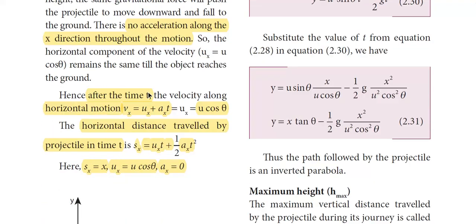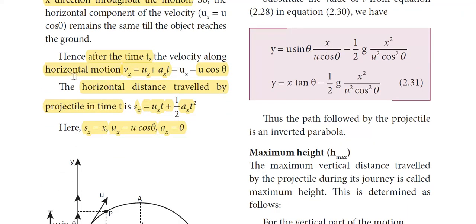Right? So for horizontal motion or the motion along the x-axis, v is equal to u plus at and ax is equal to 0 for the entire horizontal motion. So whenever you come across ax, it is always 0. Whenever you come across ay, it is going to be minus g, right? So first in this case, v equal to u plus at, ax is equal to 0, it will yield a particular result.